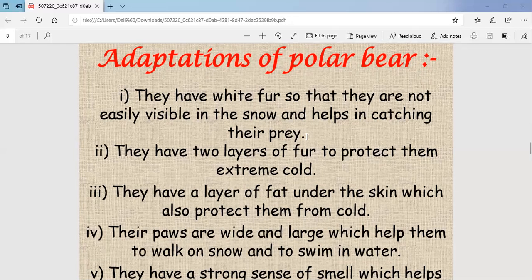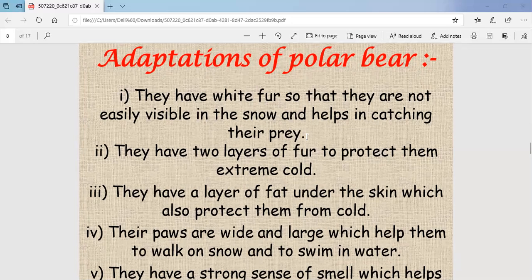Second is they have two layers of fur to protect them from extreme cold. As there is too much extreme cold, the double layer of fur protects from the excess of the cold. One more point is they have a layer of fat under the skin which also protects them from the cold.